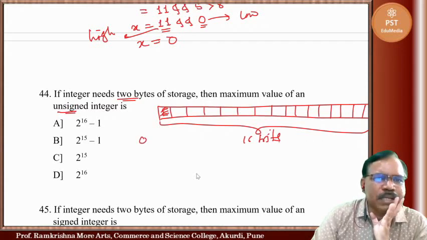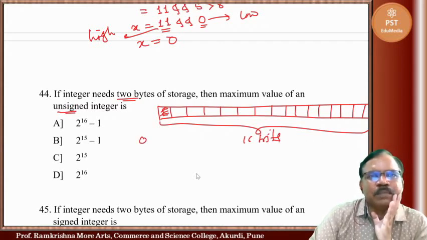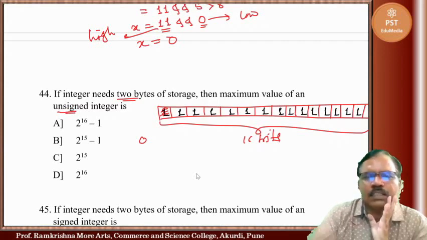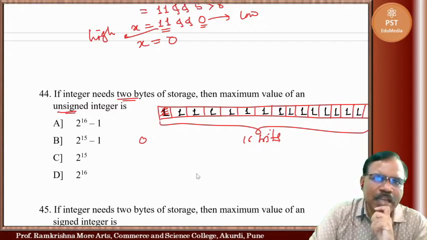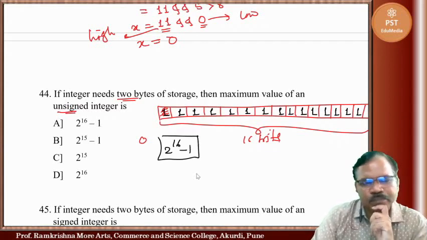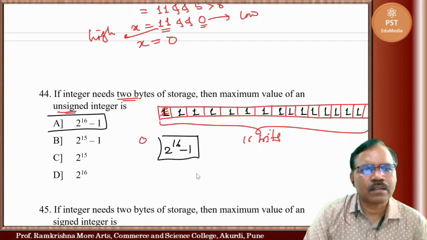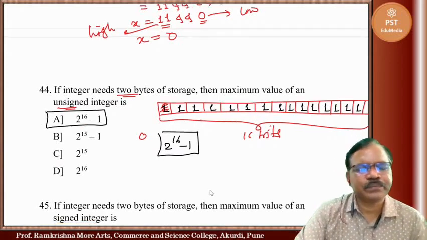Now minimum number is 0. Maximum number means what? In each bit there is 1. This is the maximum number. And if you calculate this, you will get 2 raised to 16 minus 1. So this one is correct.